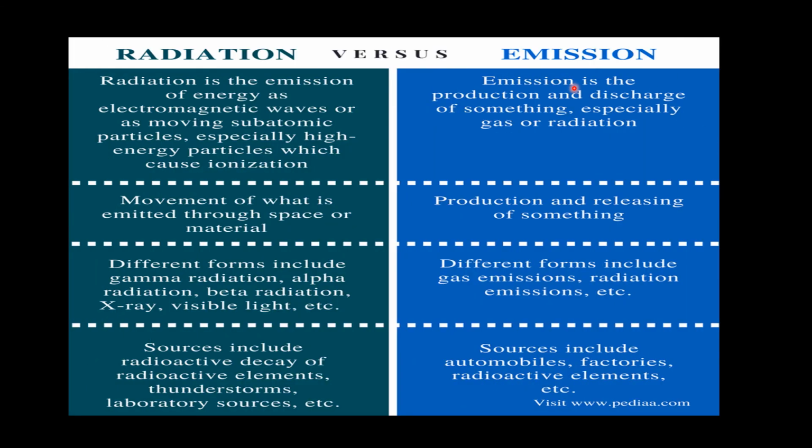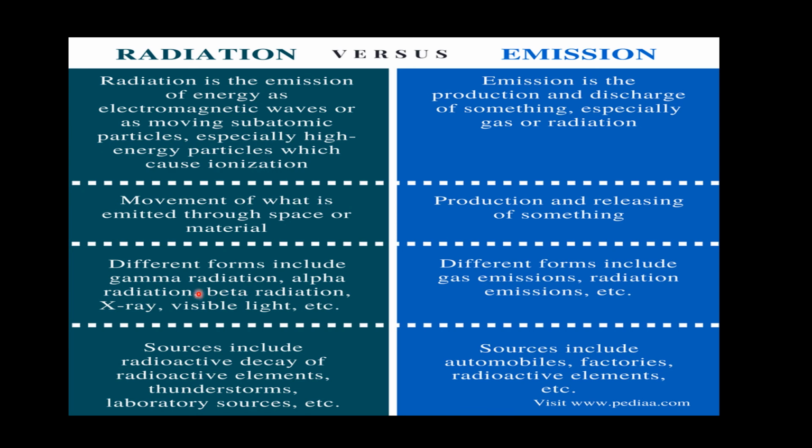Here I want to emphasize the basic difference between radiation and emission. Radiation is a kind of energy, maybe electromagnetic waves or subatomic particles. They are generally of high energy which can cause ionization. Emission is a kind of production or discharge of something, especially gas, sometimes even radiation. Radiation emitted can move through space or through material. The production and release of something can be known as emission.